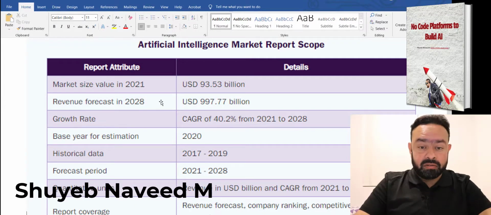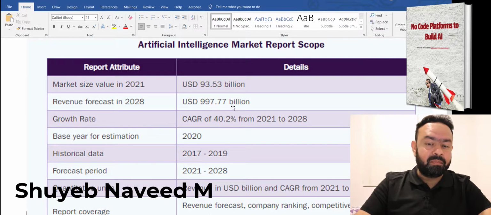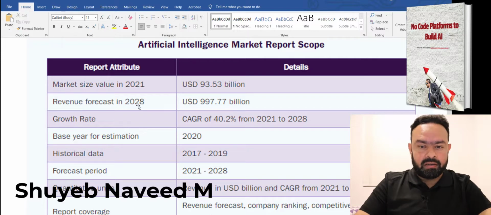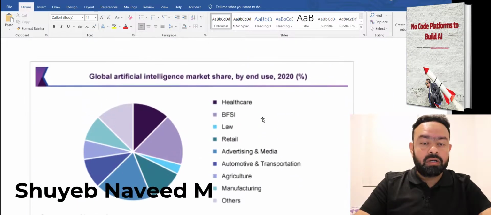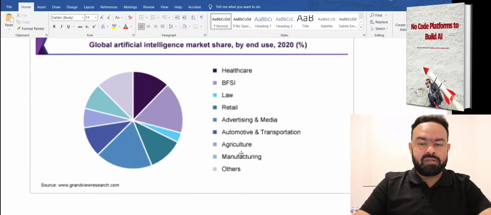Basically, the market size value of AI in 2021 is around 93.53 billion USD. So as per the prediction, it's going to increase to 997.77 billion US dollars by 2028. So imagine, guys, how much growth it's going to take. Artificial intelligence is a fast-growing industry, which is affecting almost all different sectors. All of these different domains are leveraging the power of AI, I would say, to grow.